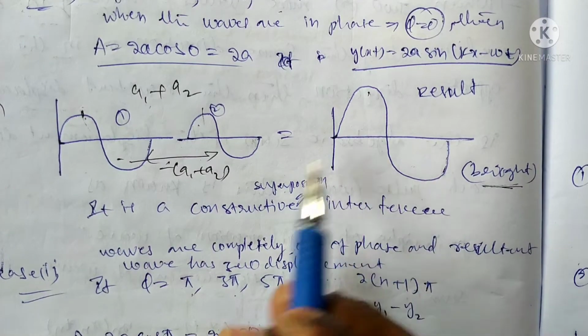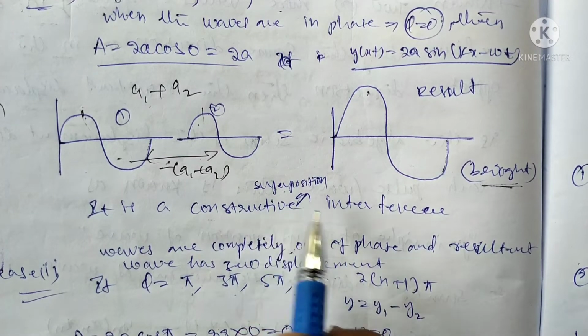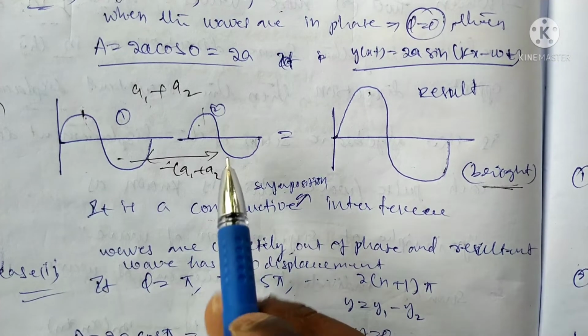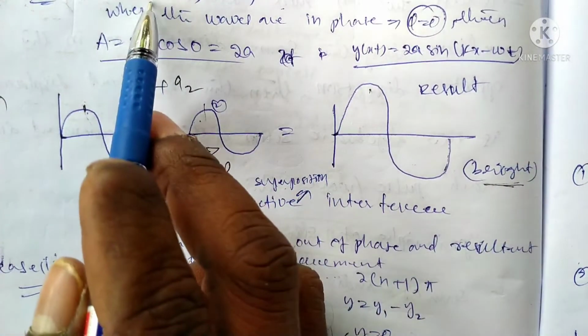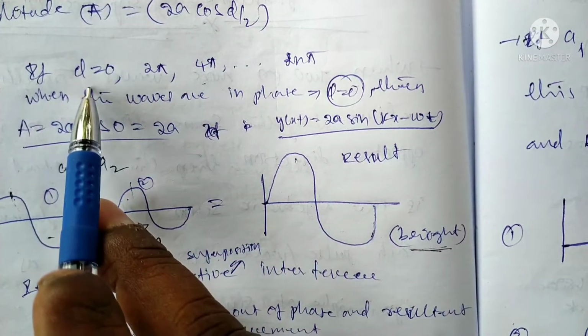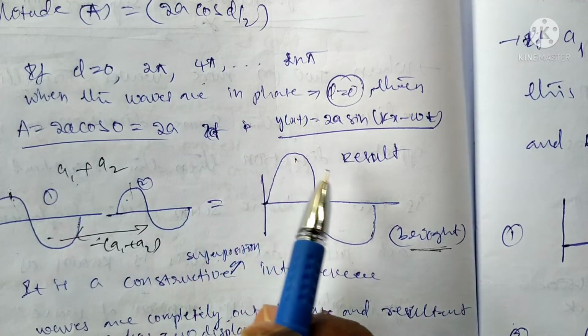This type of condition is called constructive superposition or interference, when two waves are superposed. In the above condition, if phi is equal to 0, 2 pi, 4 pi, we get the bright fringes.